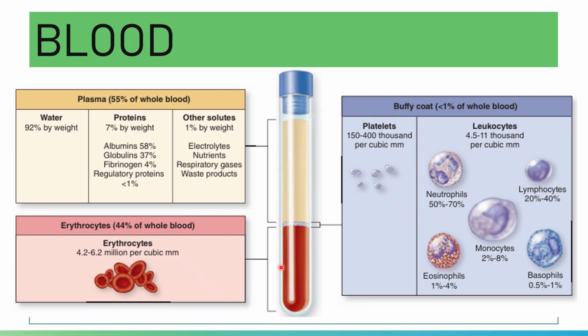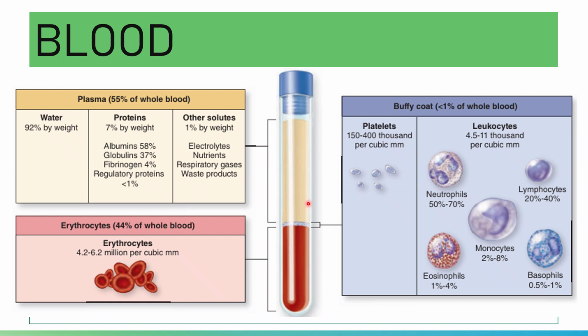Please note that there is another term for the composition of clotted blood. Anyway, what we have here is anticoagulated blood that is centrifuged.